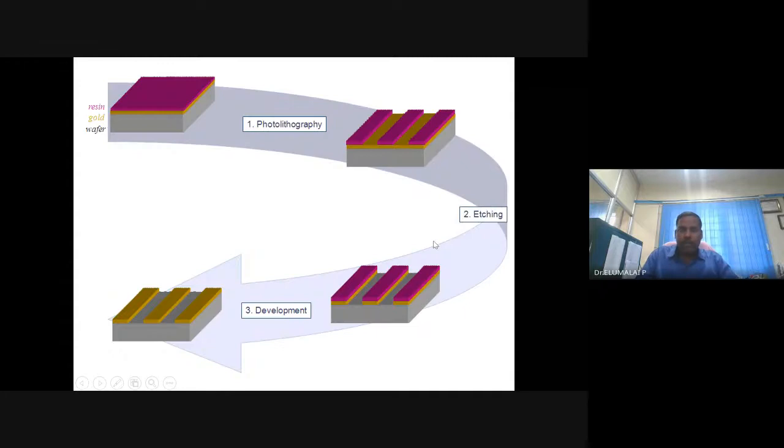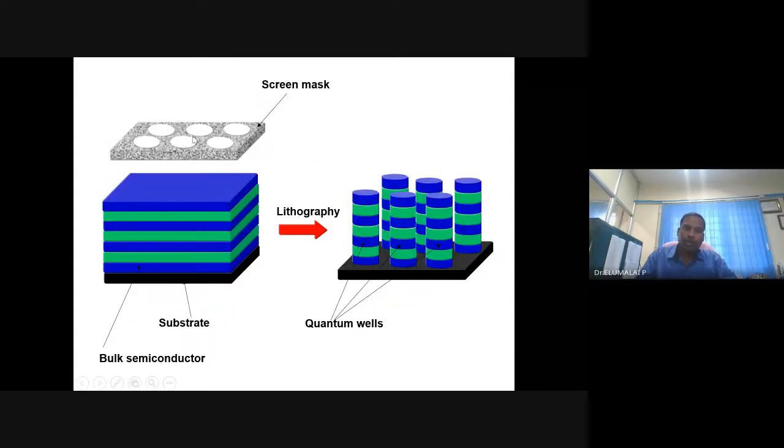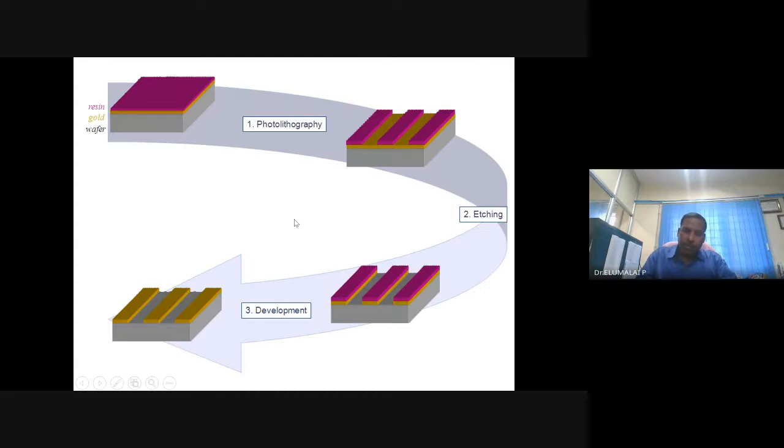Or if the screen mask has a different pattern, and you want to get that pattern, the previous will not serve. You need to have a similar pattern. So the size and the shape depend on the screen mask that you are using. If you have this pattern, you end up with this one. Or if you have a different pattern, you will end up with that pattern.